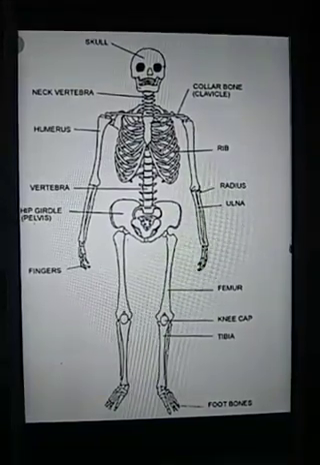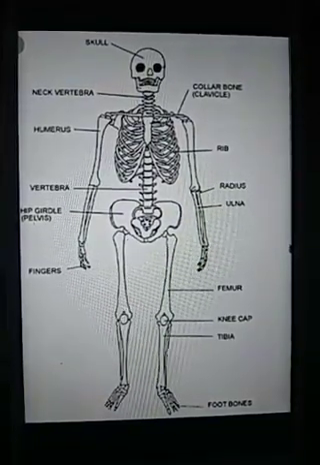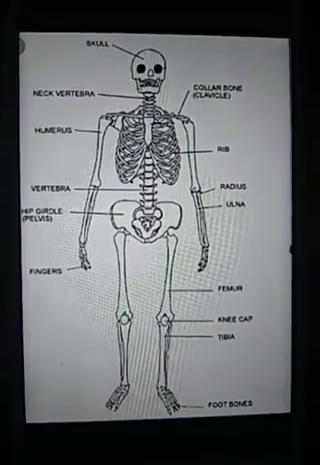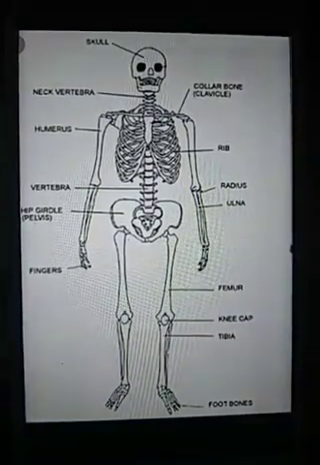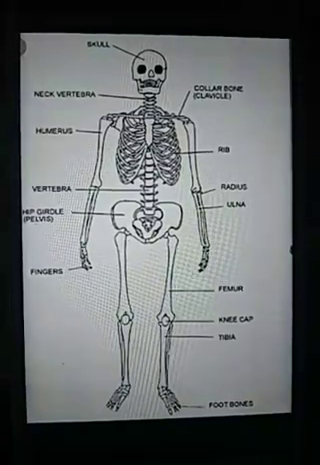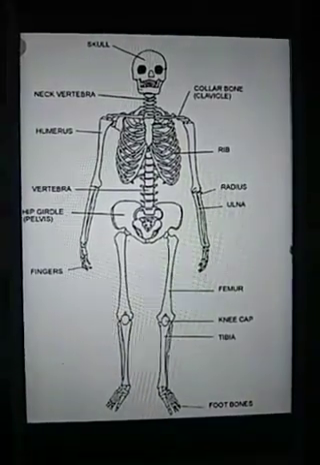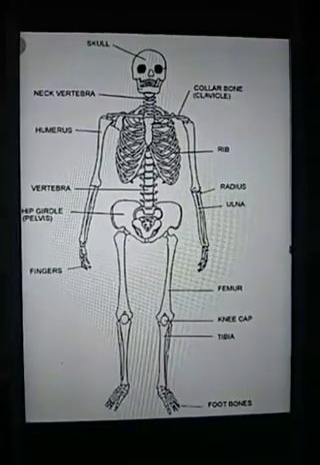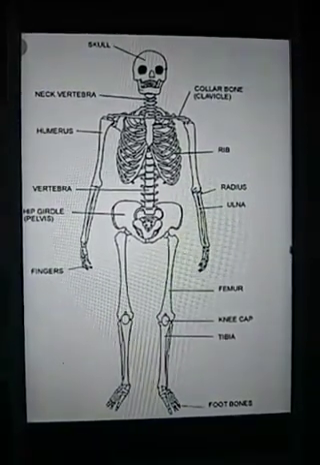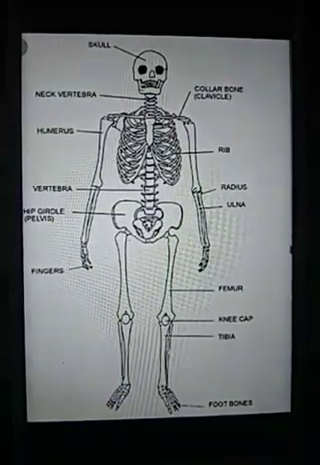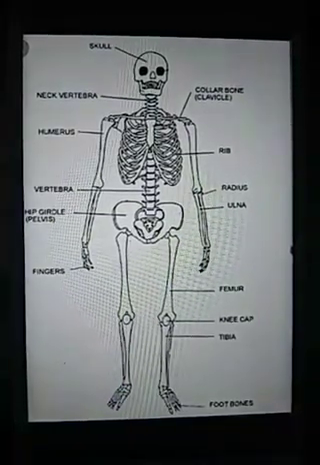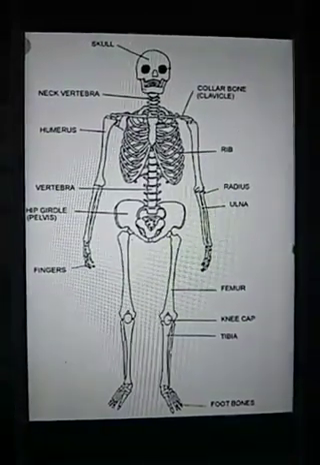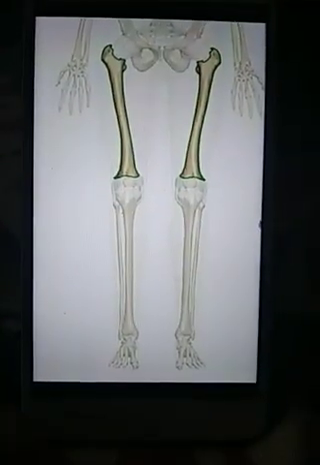In the previous chapter we have studied about blood cells like red blood cells, RBC we call them, and white blood cells, WBC we call them. They are different types of blood cells. So this type of blood cells are produced inside the long bones, which contain bone marrow. Bone marrow is a type of tissue which is mainly responsible for production of blood cells inside the hollow cavity of the long bones.